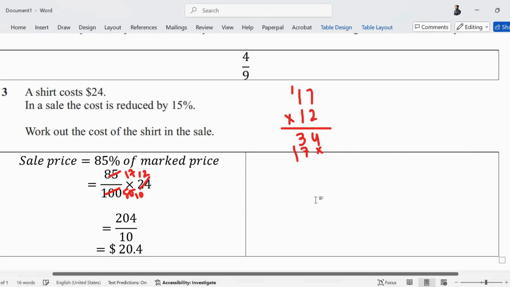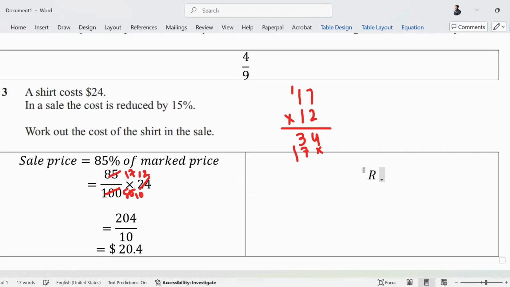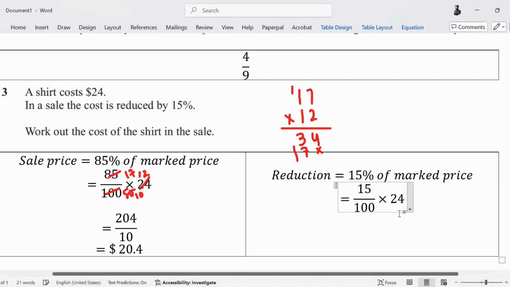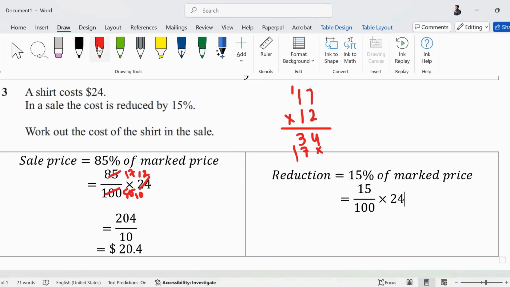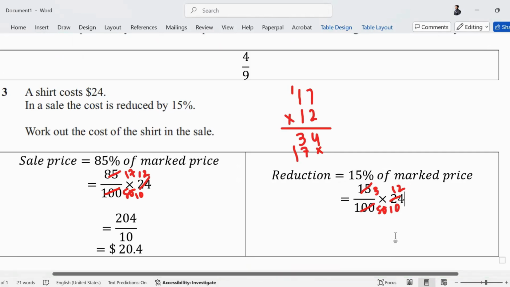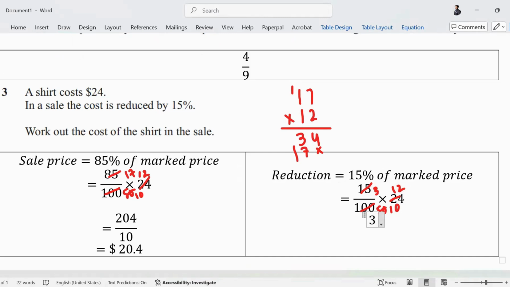This was one way. Another way was, I can first find the reduction. The reduction is 15% of mark price. This will be 15 upon 100 into mark price was 24. You can again simplify them. Divide by 2. 2 50s are, and 2 12s are. Then do it with 5 tens are and 5 threes are. So can you multiply 3 by 12? What is 3 into 12? 36. And you will do 36 divided by 10, which will be 3.6.